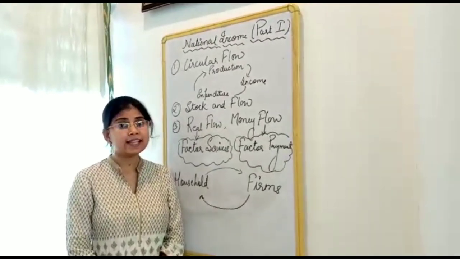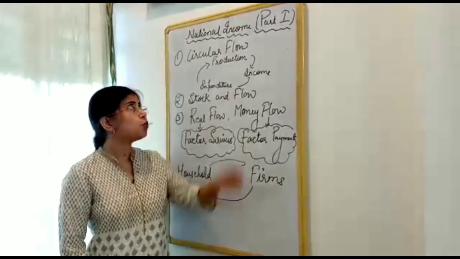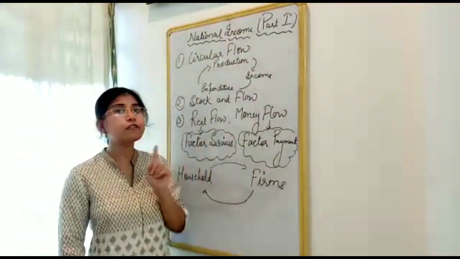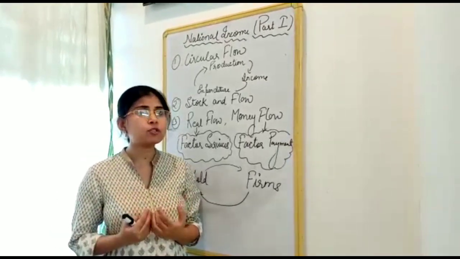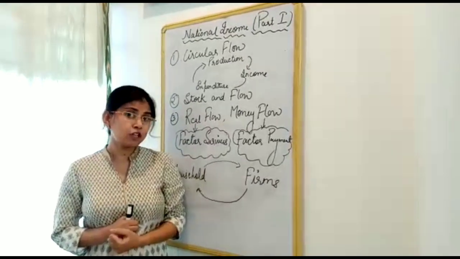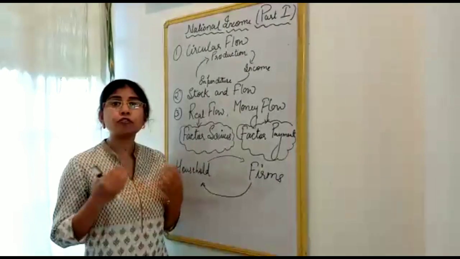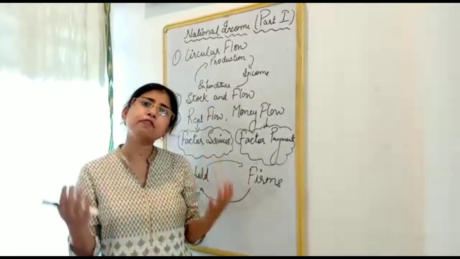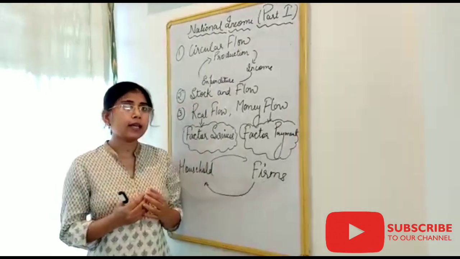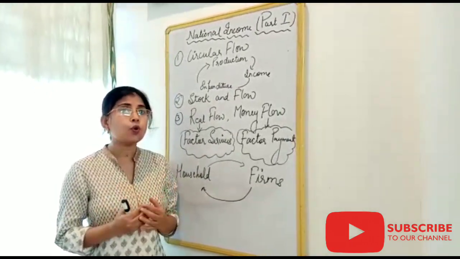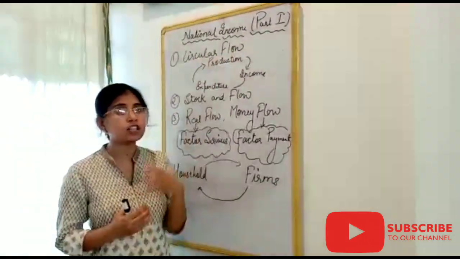Everyone, in this section of our video, I'll try to teach you about the national income. This is the first part of national income, which includes the basic concepts of national income. National income is the income of a nation which comes from different sectors of an economy. So in this video we will study the circular flow of national income.